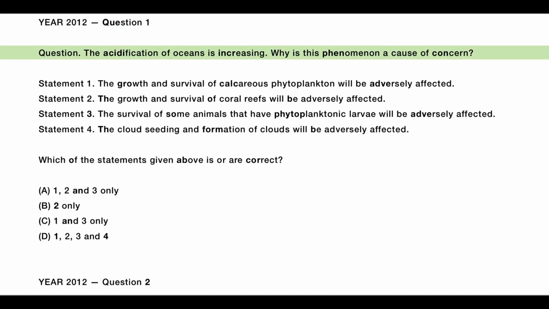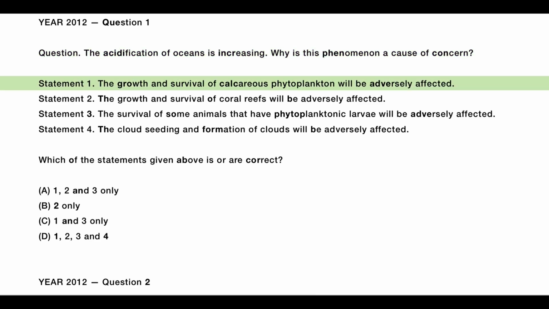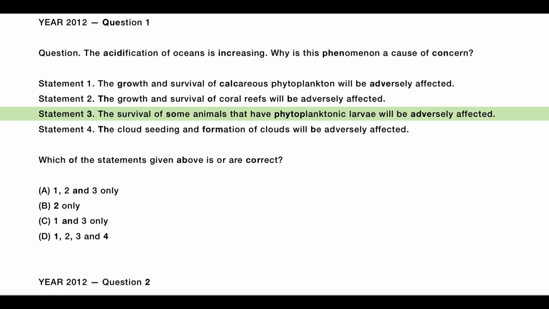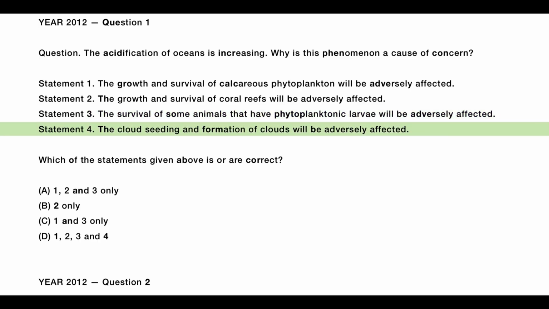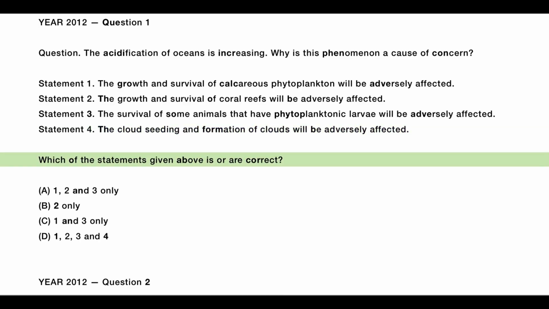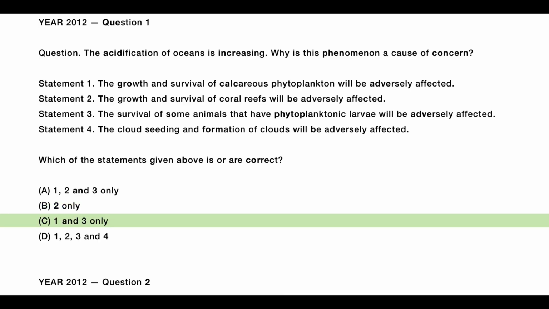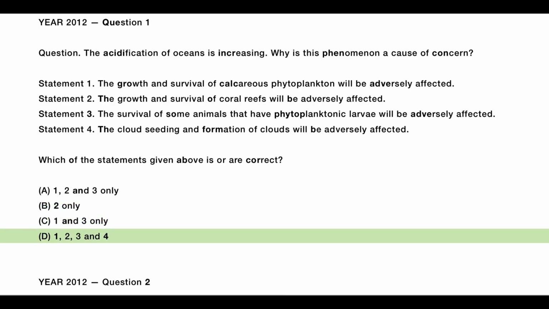Year 2012, Question 1. The acidification of oceans is increasing. Why is this phenomenon a cause of concern? Statement 1. The growth and survival of calcareous phytoplankton will be adversely affected. Statement 2. The growth and survival of coral reefs will be adversely affected. Statement 3. The survival of some animals that have phytoplanktonic larvae will be adversely affected. Statement 4. The cloud seeding and formation of clouds will be adversely affected. Which of the statements given above is or are correct? A. 1, 2 and 3 only, B. 2 only, C. 1 and 3 only, D. 1, 2, 3 and 4.